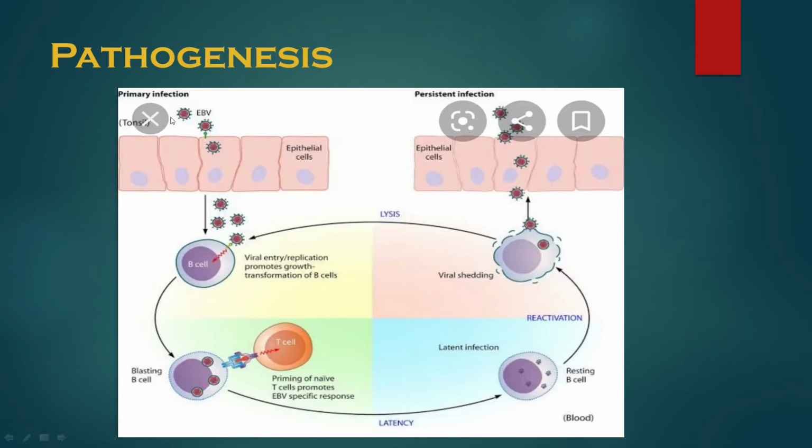Now we will see a picture. See the primary infection in the epithelial cells of the pharynx. Epstein-Barr virus enters the B cell, because here our receptor CD21 or CR2 is present. Viral entry and replication promote growth transformation of the B cell, the blasting B cell. The priming of naive T cells promotes an EBV-specific response, and the virus undergoes latency. This is a latent infection in the resting B cell, after which reactivation occurs and viral shedding occurs in the oropharynx. The remaining cells undergo lysis, and this process continues. So this is the primary infection and the persistent infection.